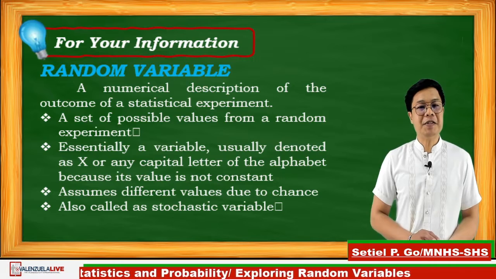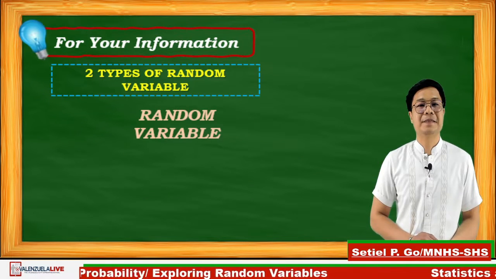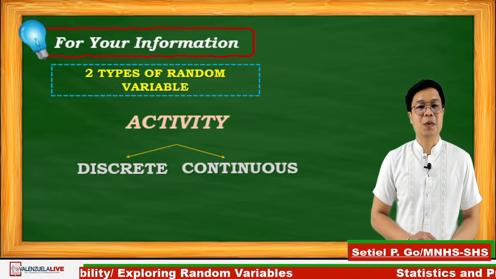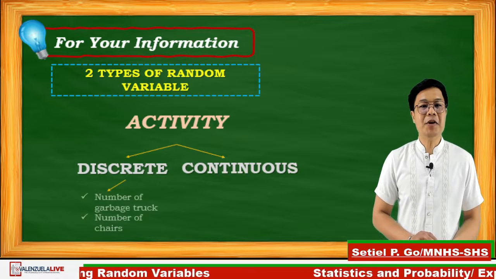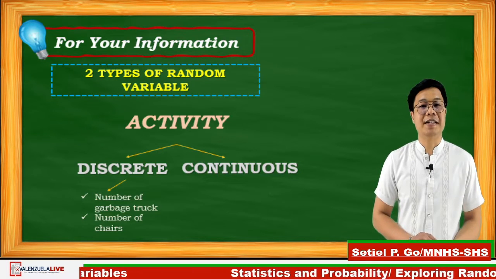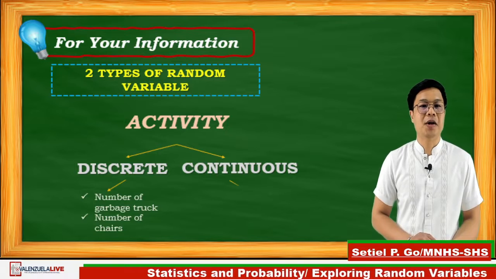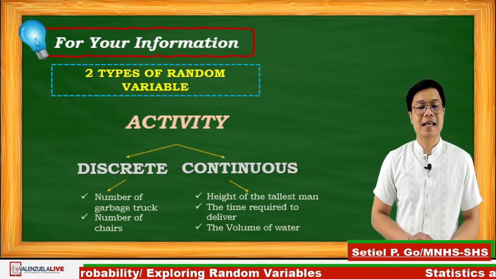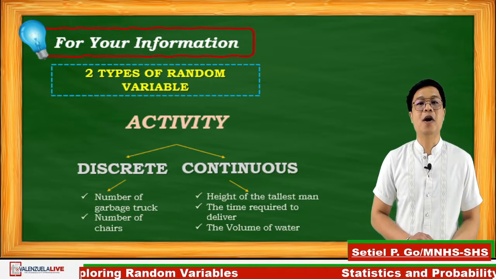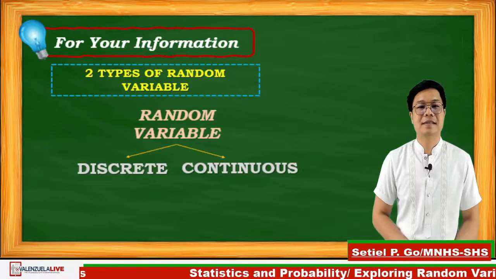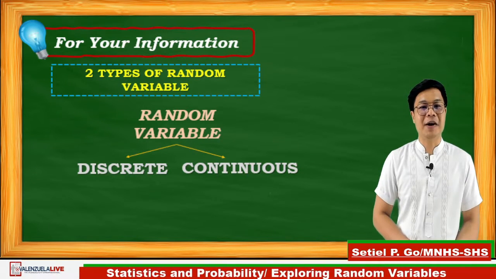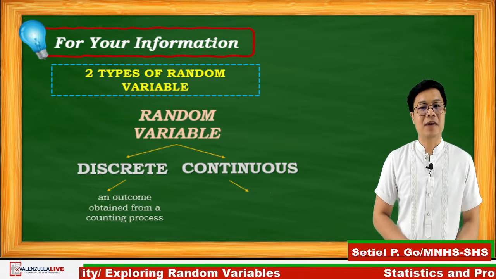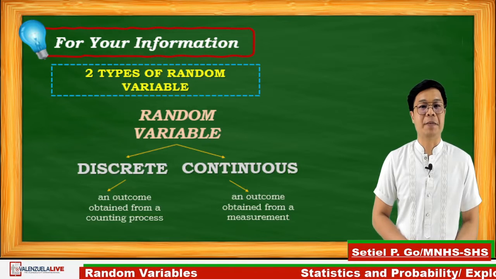Okay, there are two types of random variables. These are discrete and continuous random variables. Recalling the previous activity, we can group them. The number of garbage trucks and the number of chairs are examples of discrete random variables, while the height of the tallest man, the time required to deliver a vaccine and the volume of water are examples of continuous random variables. So we can say that discrete random variables are the outcomes obtained from a counting process, while continuous random variables are the outcomes obtained from a measurement.